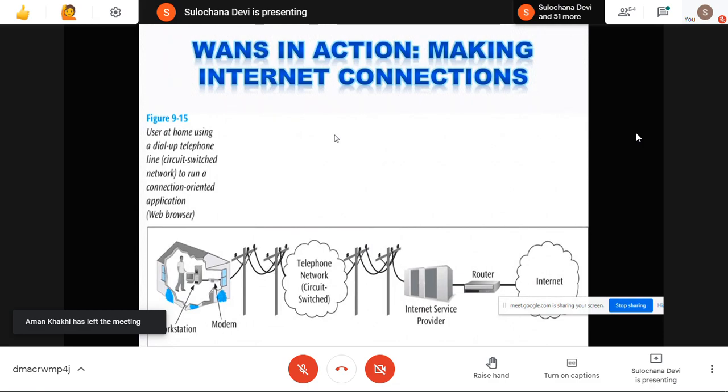This is how, generally, the telephone network or circuit switch networks work, because initially when this network came into the picture, they used the existing infrastructure of the telephone lines. You remember our landline phones, the cable that used to come into the house. That infrastructure for the telephone connection was already there, those telephone lines were already there. So that infrastructure was used to transmit the data. So that was known as telephone network or circuit switch networks. Okay.